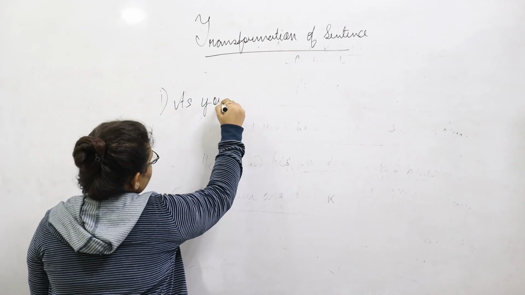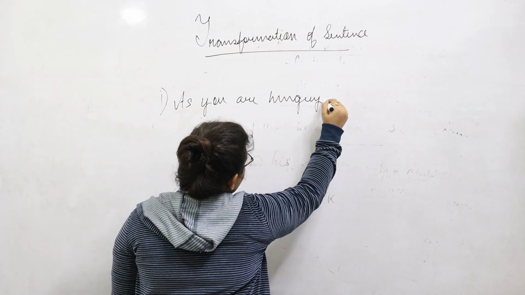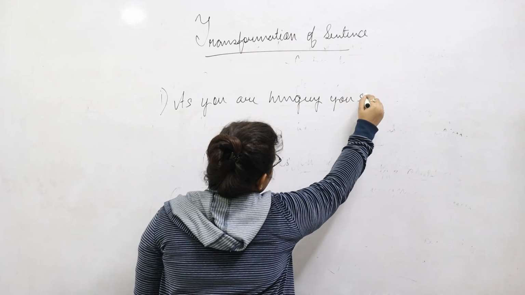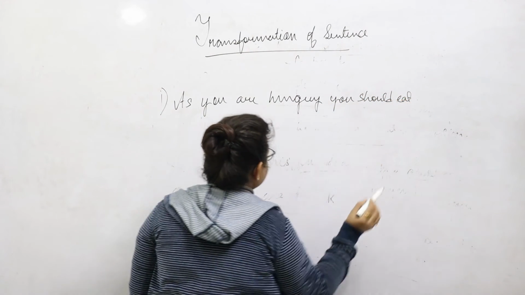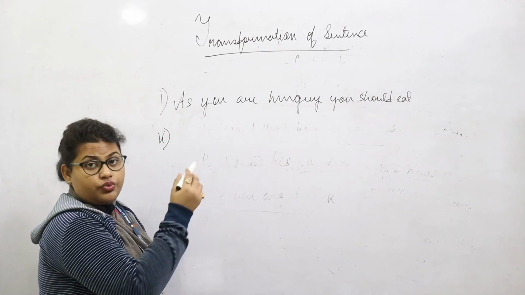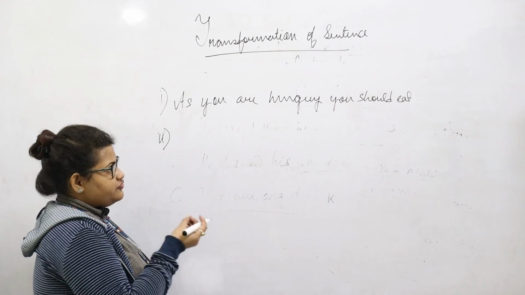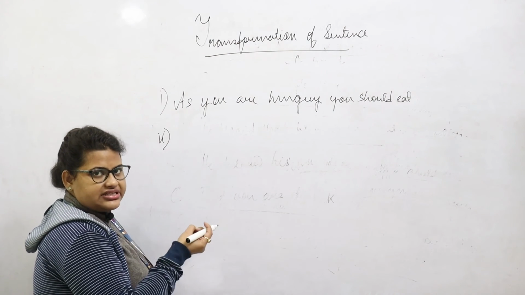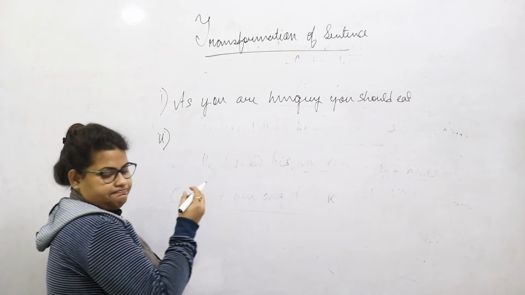As you are hungry, you should eat. With these examples which I'm letting you go off with, you will have to identify whether they are simple sentences or complex sentences, and then you will have to transform them.